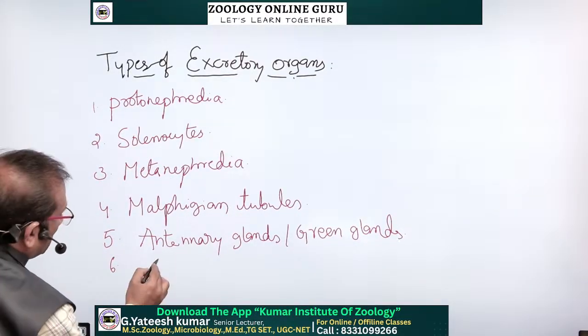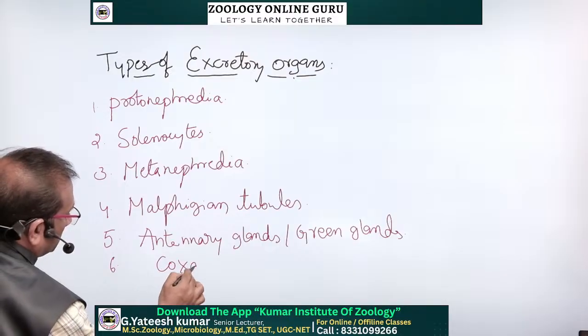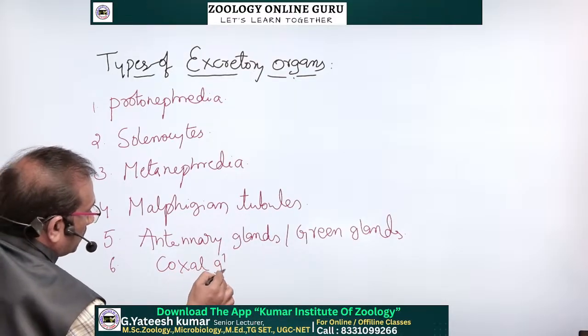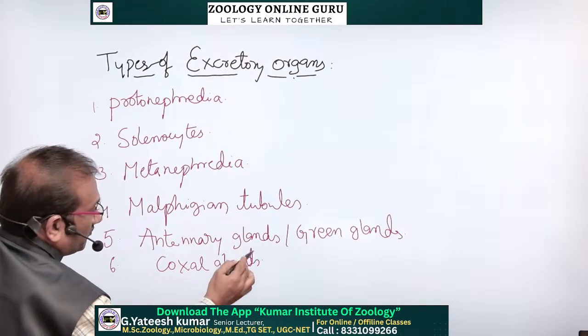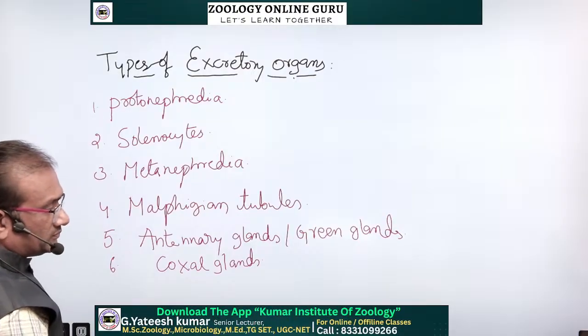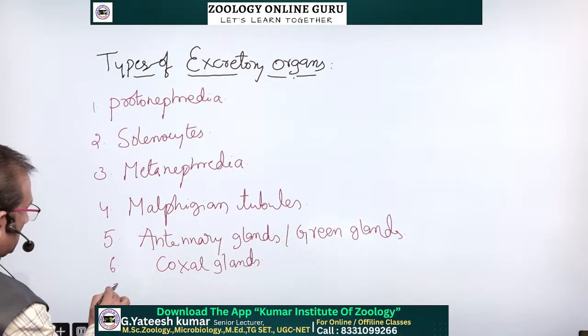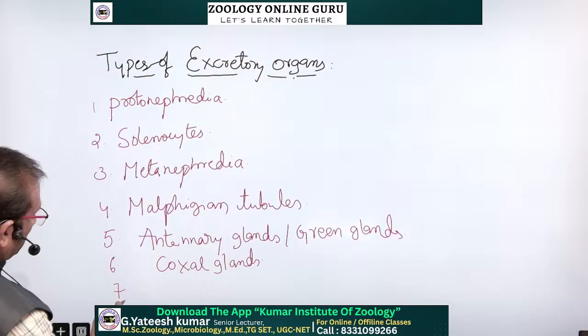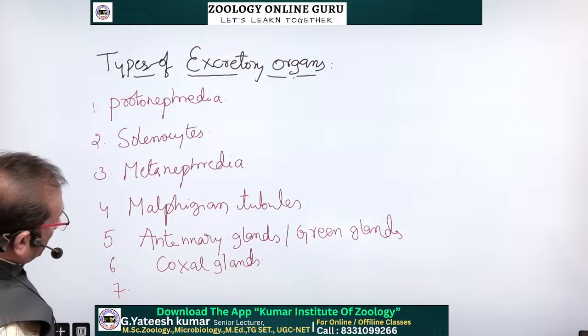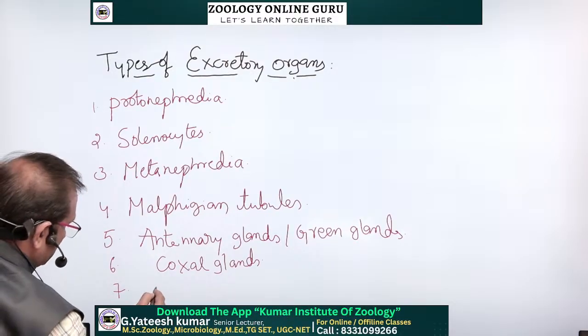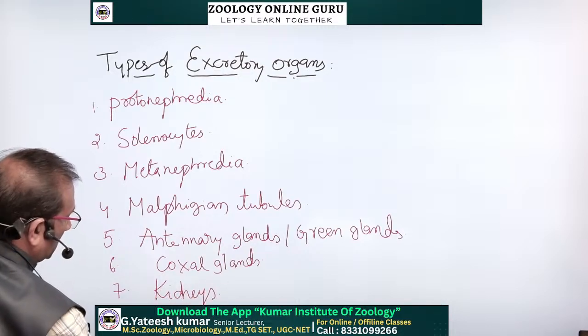And sixth one, coxal glands. And seventh one, after the coxal glands, kidneys.